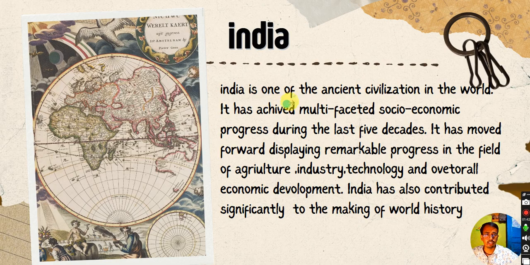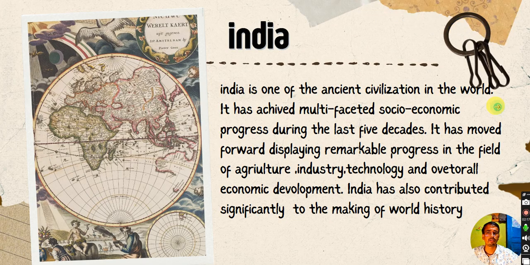India is one of the ancient civilizations in the world. Why so? Because the history of India is associated with the Indus Valley Civilization, which is considered among the ancient civilizations of the world, right? India has achieved multiple kinds of progress in the last 5 decades: industrial progress, agricultural progress, technological progress, and overall economic development. Due to that, we significantly contribute to the making of world history.